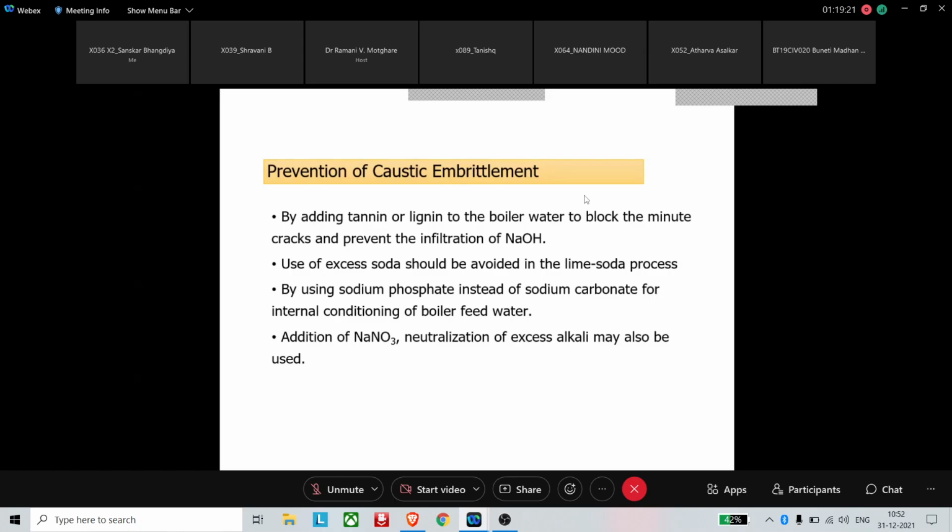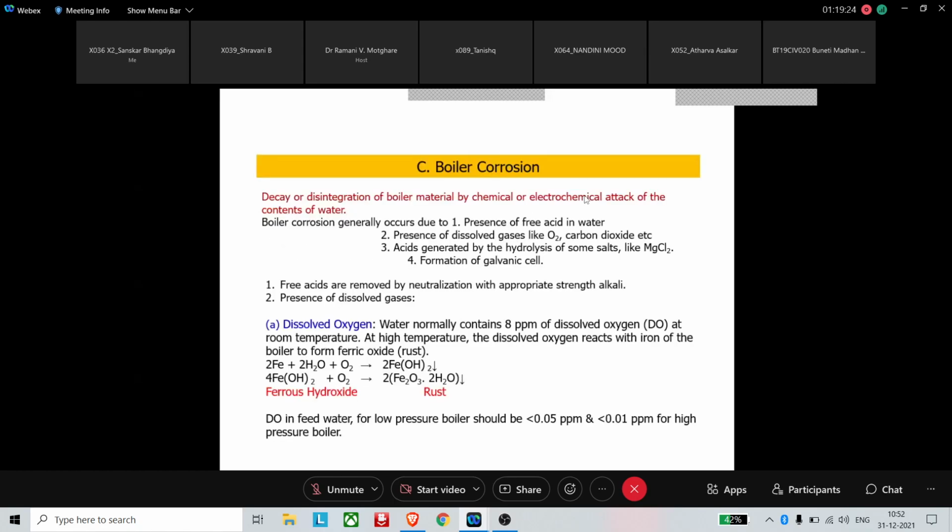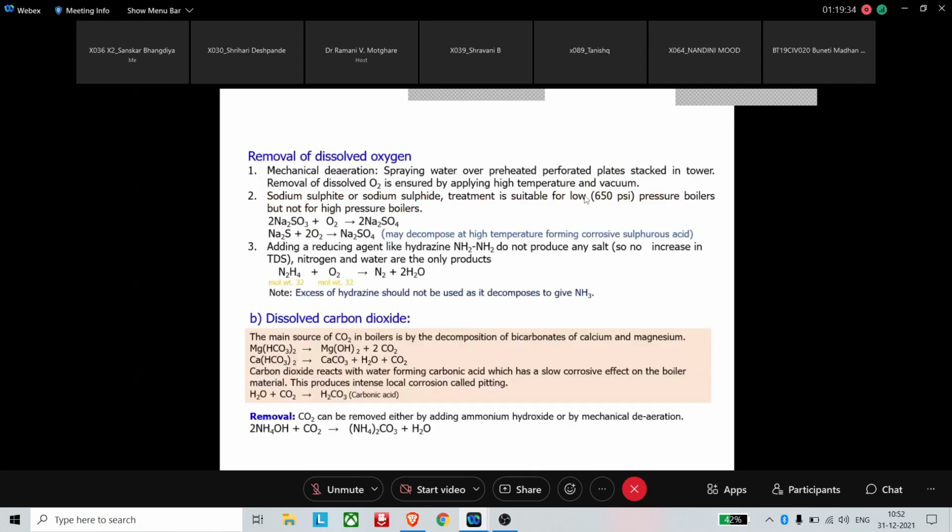Ma'am, I have a query in this. In caustic embrittlement, why is there a formation of concentration cell? I didn't get that point. Okay, yeah, good question.